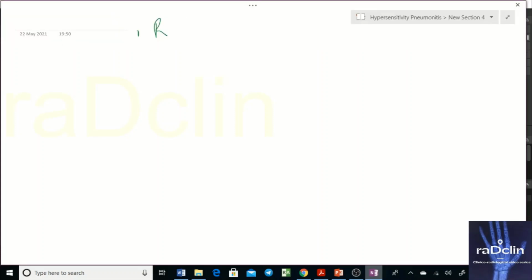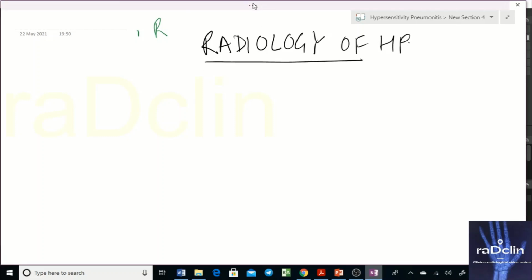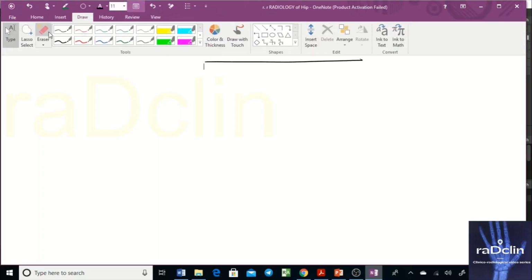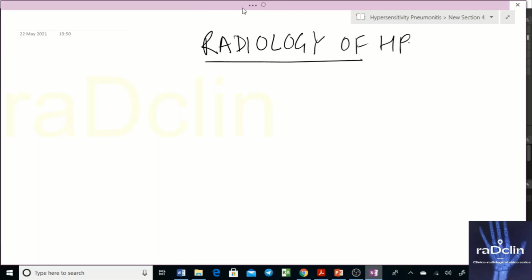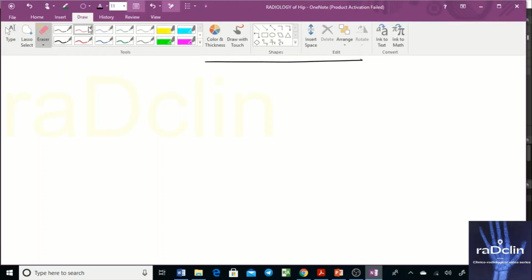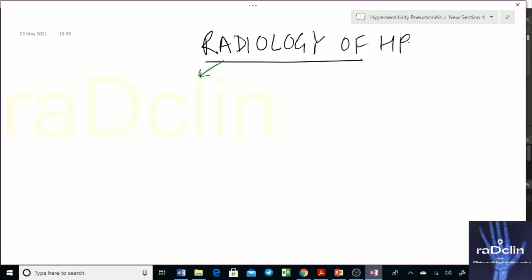Okay, radiology of hypersensitivity pneumonitis. In this particular topic, we'll be discussing X-ray as well as HRCT. We have three stages, and all three stages will be discussed. So let's look at this.